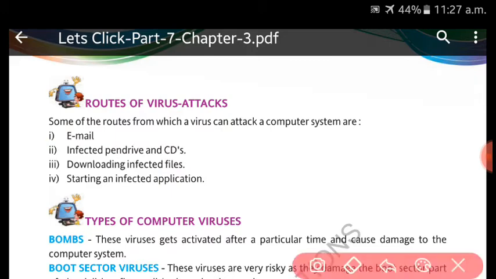Next, if you are downloading infected files, what happens? Generally, most of the time we try to download gaming files and software, but remember, they are not always genuine files. They may be virus infected files. So whenever you download them, you are sending the invitation to come to your computer system.